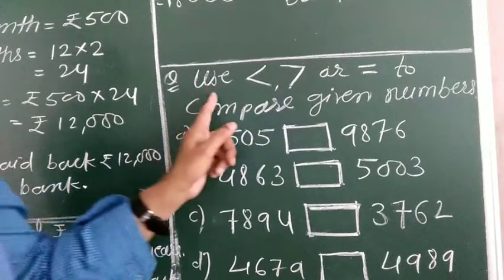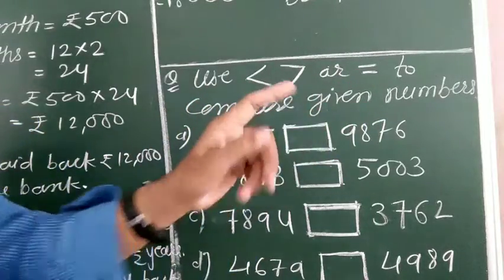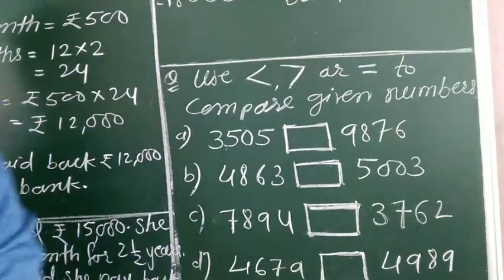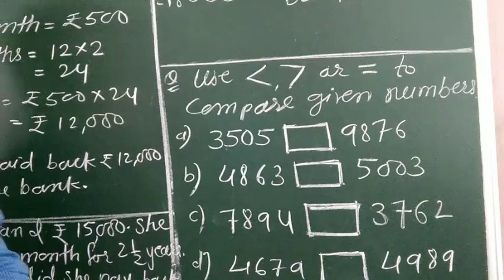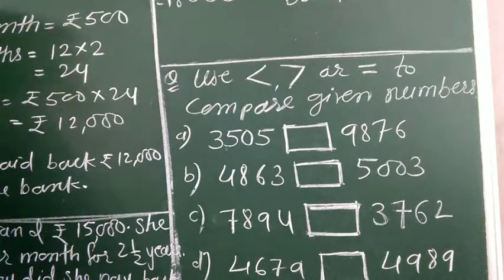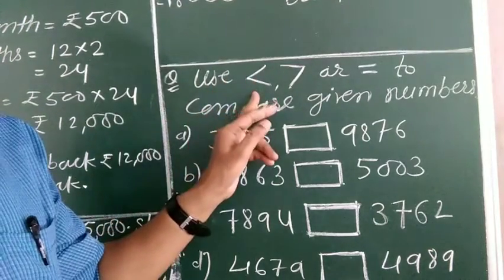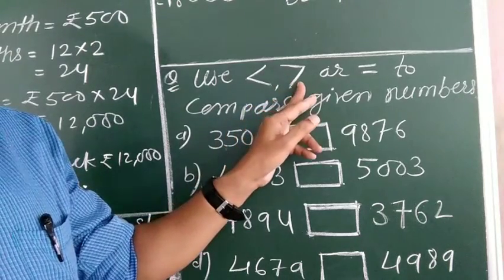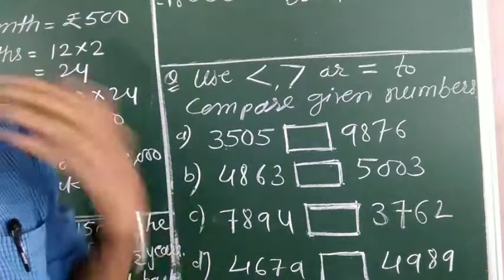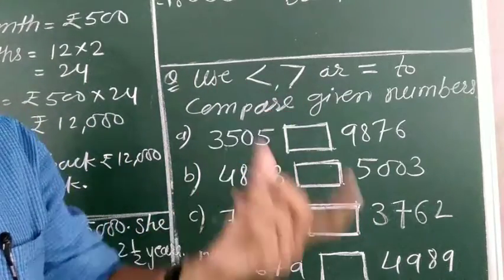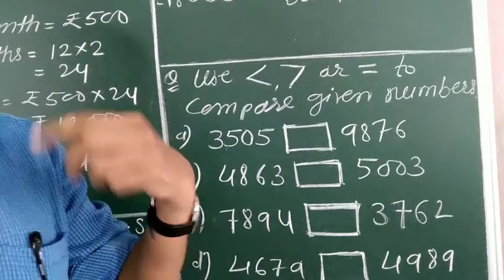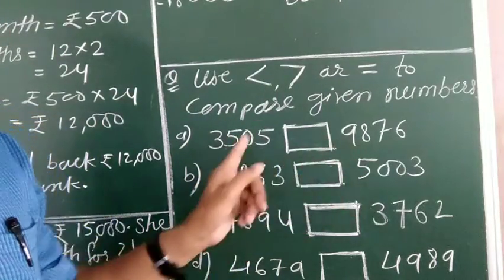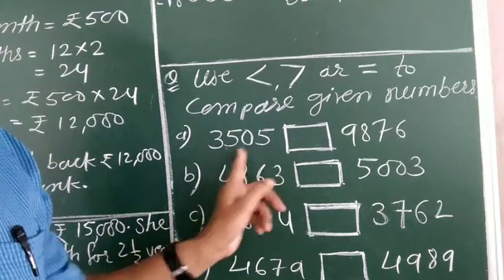Next, see, use this symbol to compare the given numbers. Here some pairs of numbers are given. Now we have to compare those numbers and decide which one is smaller and which one is greater. So see, use what symbol? It is smaller than, it is greater than, it is equal to. First of all, we have to compare the two numbers and then decide which one is smaller and which one is greater. If the first one is smaller, it means the second one is greater.